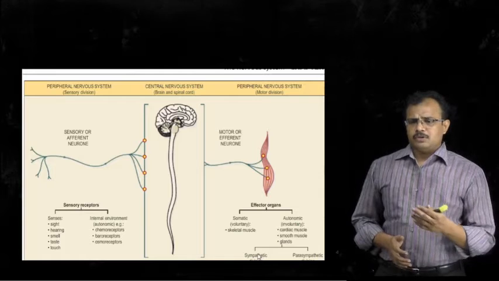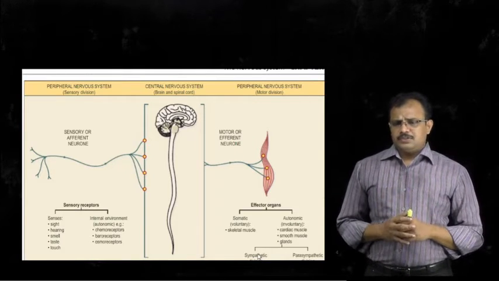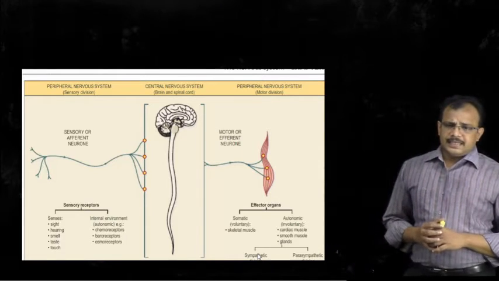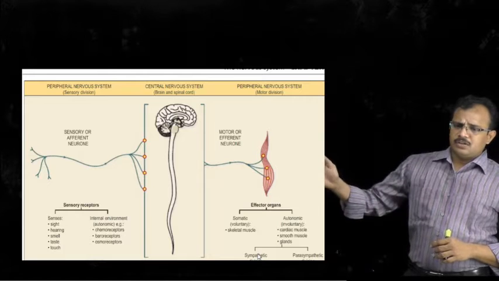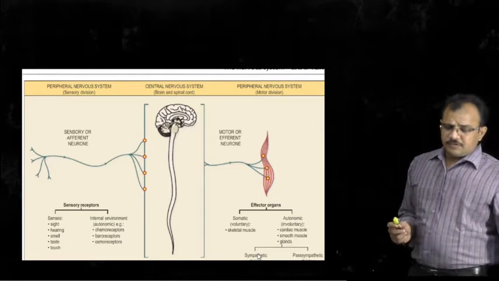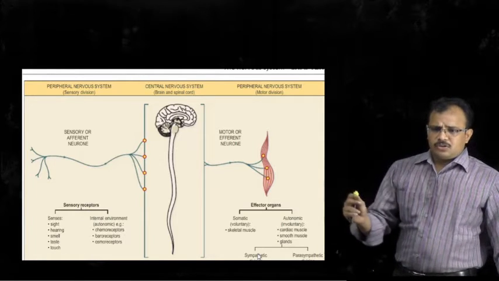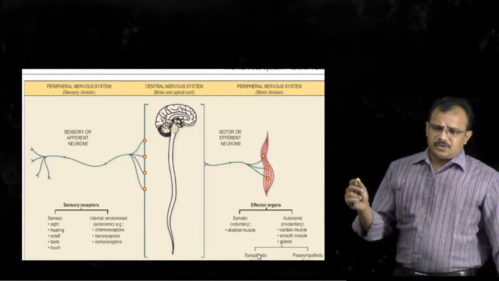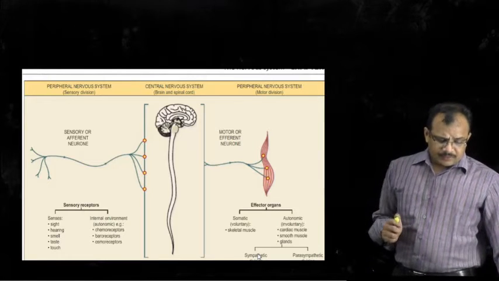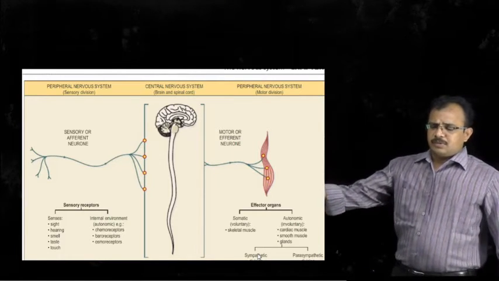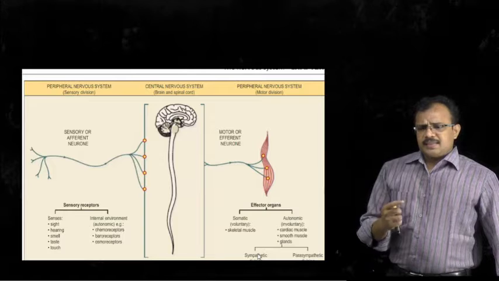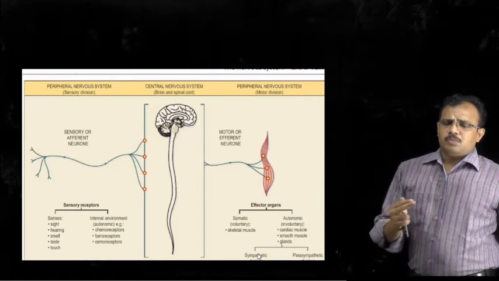Now have a close look at the central nervous system and the parts of the peripheral nervous system. Here you can see the brain and spinal cord form the central nervous system. Those nerves which carry impulses from the sense organs to the brain and spinal cord are called sensory nerves, or afferent nerves, whereas those nerves which carry impulses from the brain and spinal cord to the effector organ, especially skeletal muscles, are called efferent nerves or motor nerves.